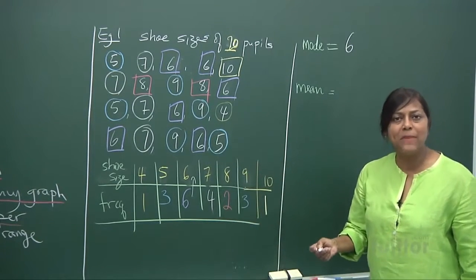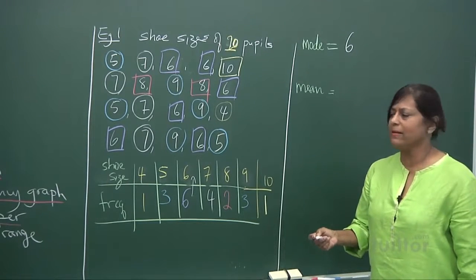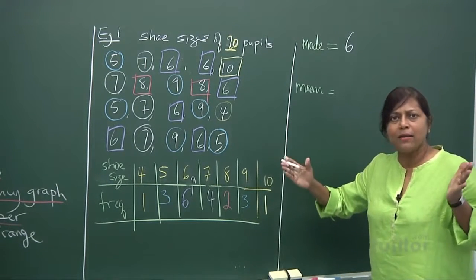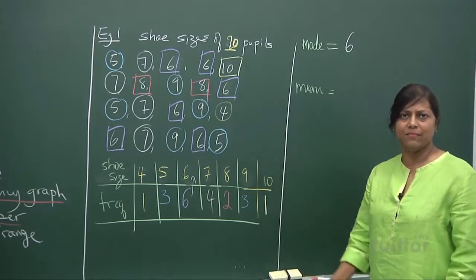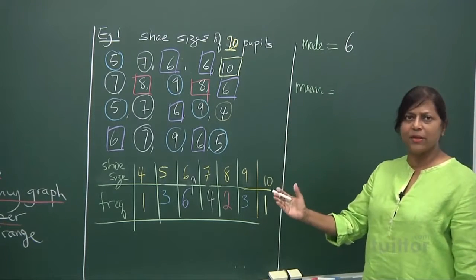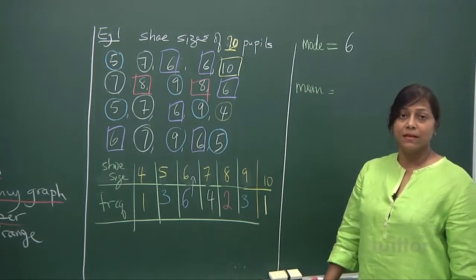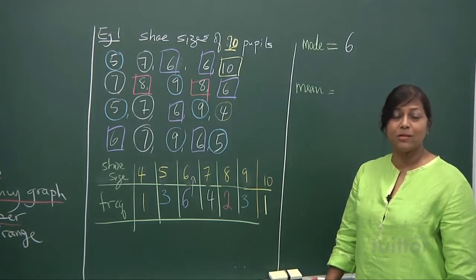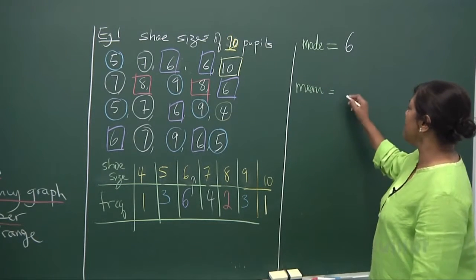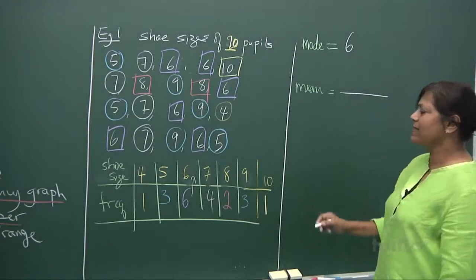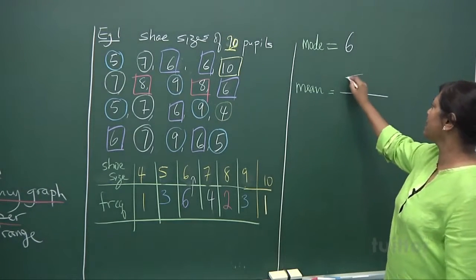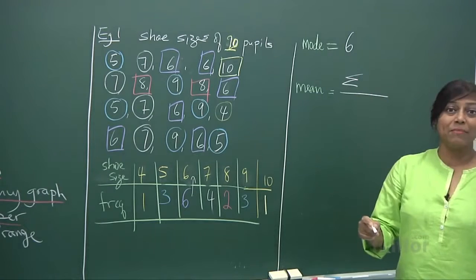We want to find the mean. How do you find the mean? You have to find the total size. All their sizes added together, divided by the number of pupils, the total frequency. So the mean is found by summing up. When I put this symbol, summing up, this is called summation.